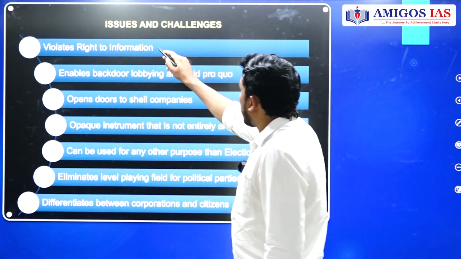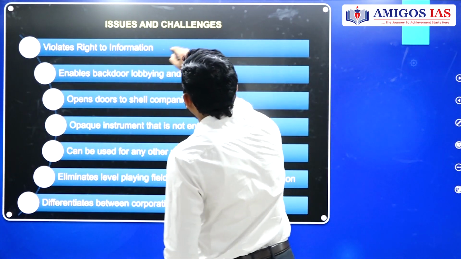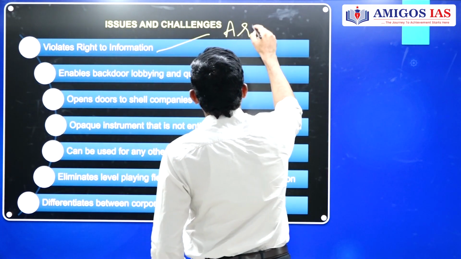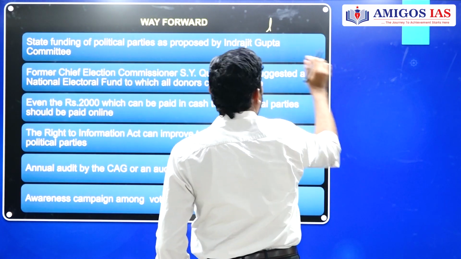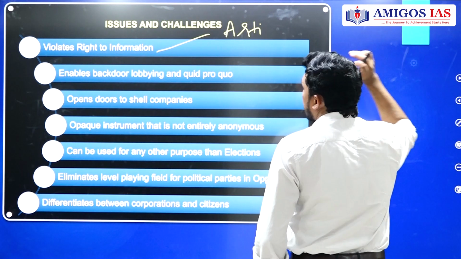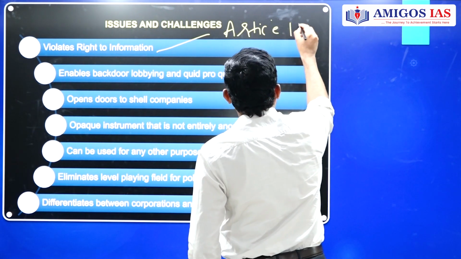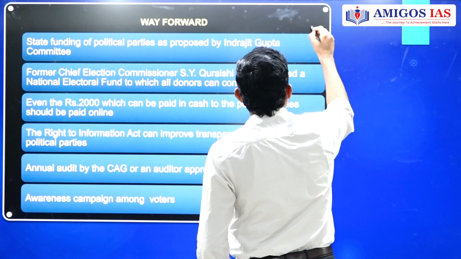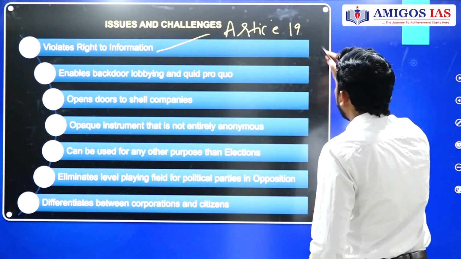First one, Article 19 Clause 1 Subclause A talks about what? It talks about freedom of speech and expression. So we all have the right to know, guys. We all have the right to know. Some problem is there with this. I will try to rectify it in the next video. Okay. So Article 19 Clause 1 Subclause A. Maybe I'm not able to write on this, guys, so excuse me for that.